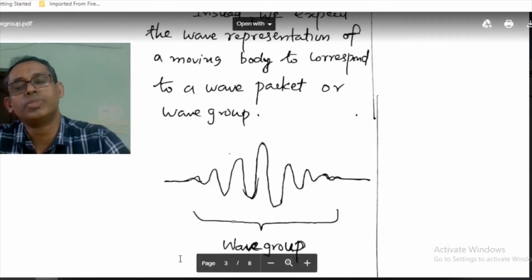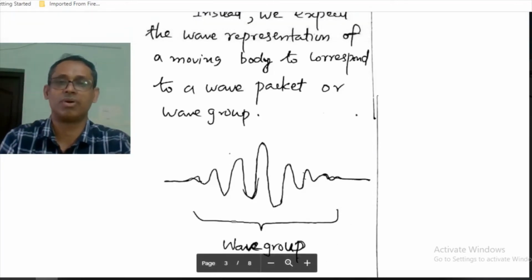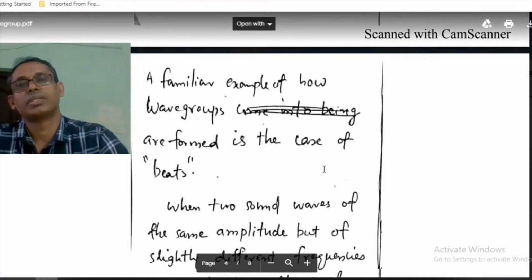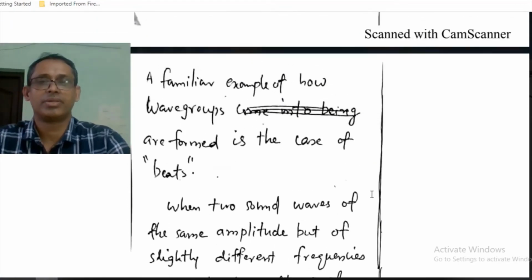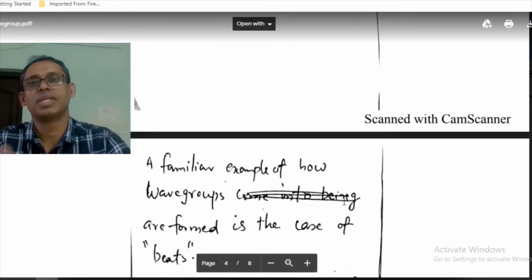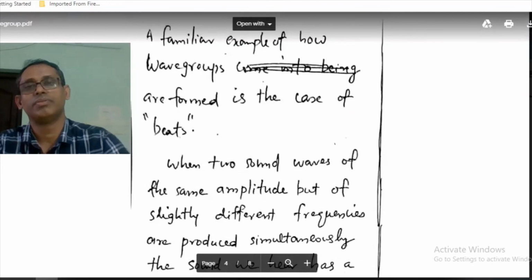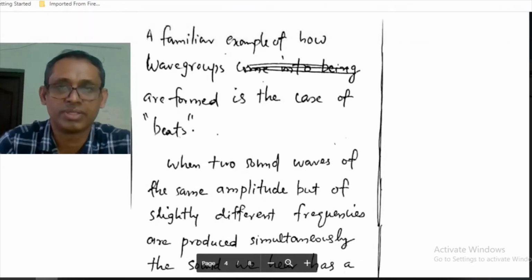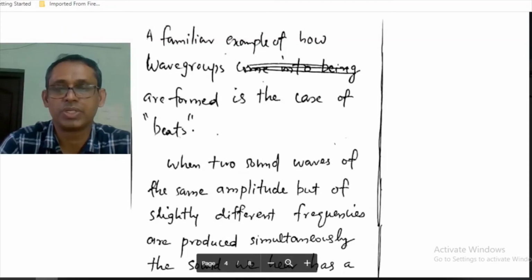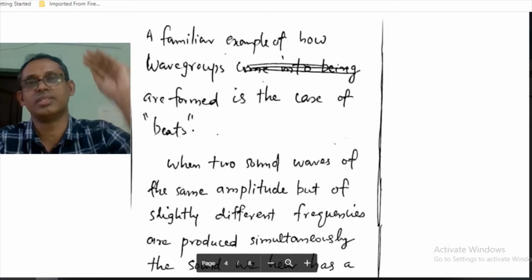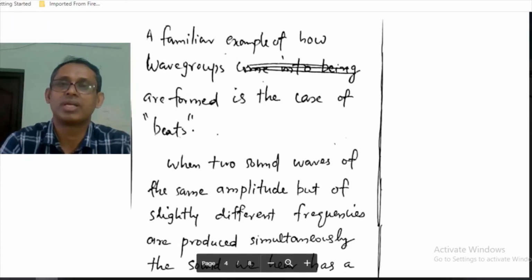Now, how are these wave groups formed? That is very important to us. These wave groups are formed, for example, similar to the wave groups that are formed in the case of beats. We have heard about beats in the case of sound. When two sound waves of equal amplitude and slightly different frequencies interfere, there will be waxing and waning of the sound. The amplitude of the wave increases and decreases, and this phenomenon is called beats.